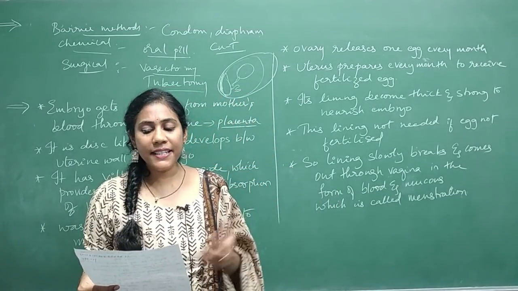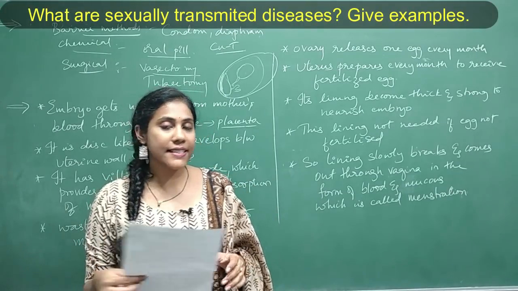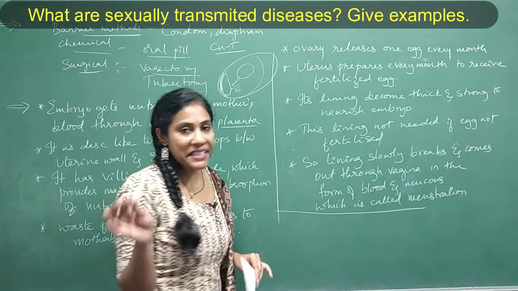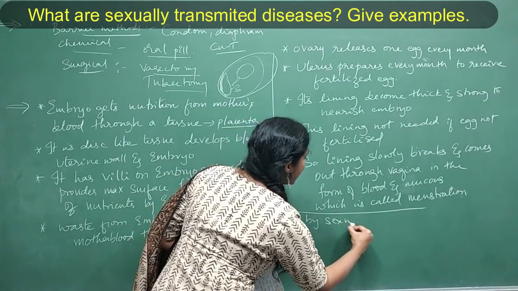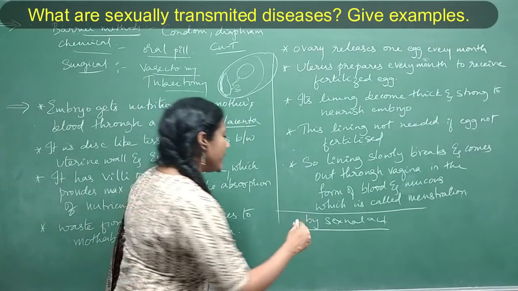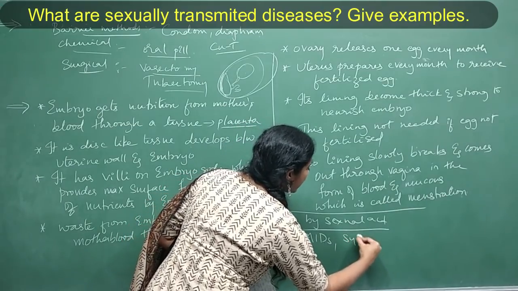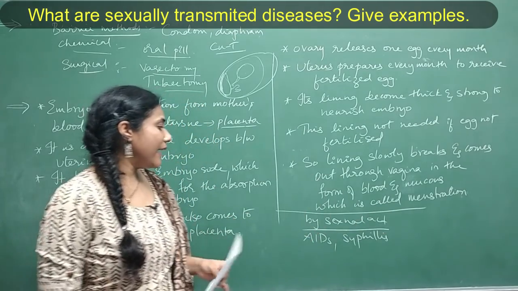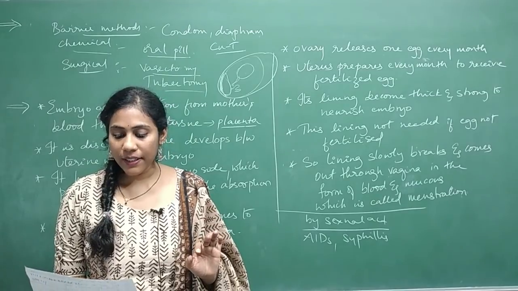And now there are certain simple questions. What are sexually transmitted diseases? Give examples. What do you mean by sexually transmitted diseases? The diseases that are caused by sexual acts are called sexually transmitted diseases, right? Can you give certain examples? AIDS, syphilis, gonorrhea. Many of them are there, but at least 2 examples try to remember. This is also one of the important questions.